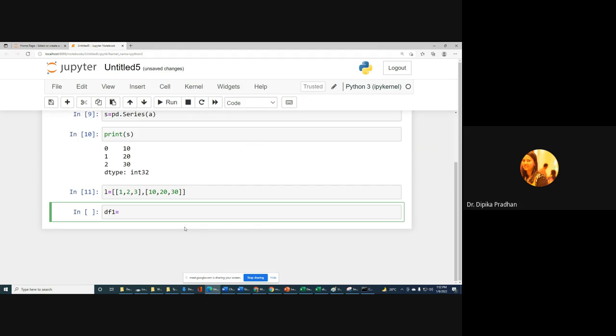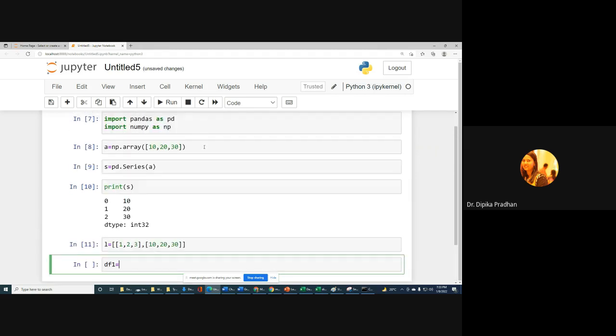Sir, actually on each and every line I'm getting an error. Right from the start, when I import pandas and numpy, it shows an error: no module named pandas. Okay, first check the spelling, and the spacing also: import, space, pandas, space, as, space, pd. Is it right, sir?